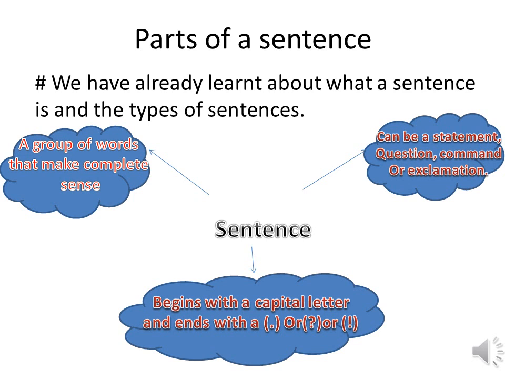So we'll do a quick recap about sentences. A sentence is a group of words that makes complete sense. It can be a statement or assertive, question or interrogative, command or imperative, or an exclamation sentence. And not to miss that a sentence always begins with a capital letter and it can end with a full stop, question mark, or an exclamatory mark.